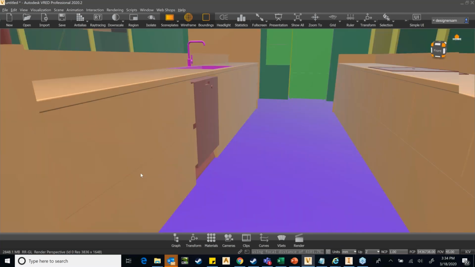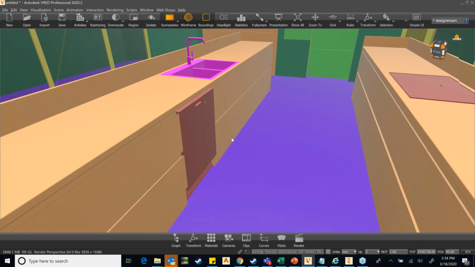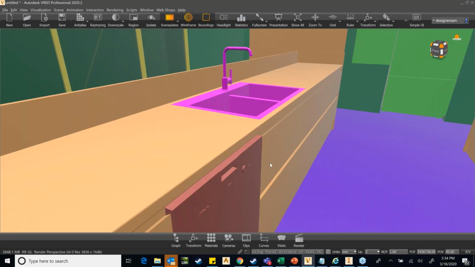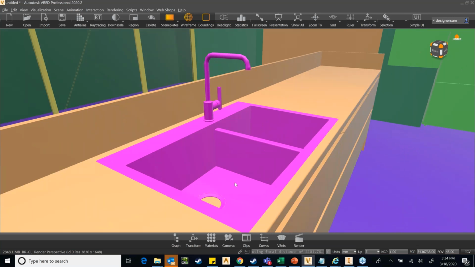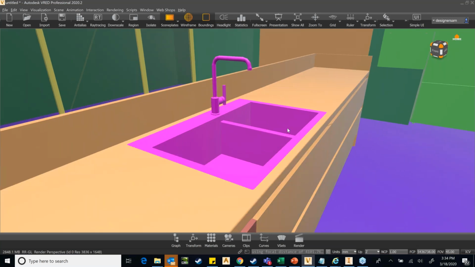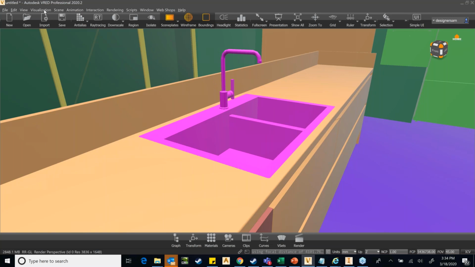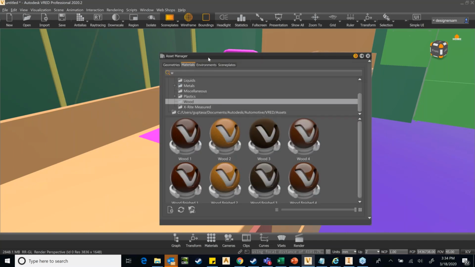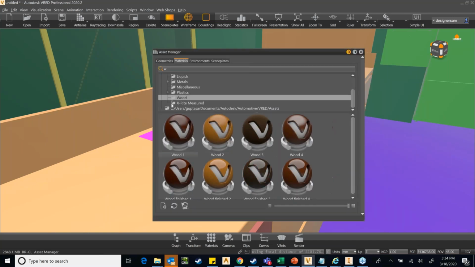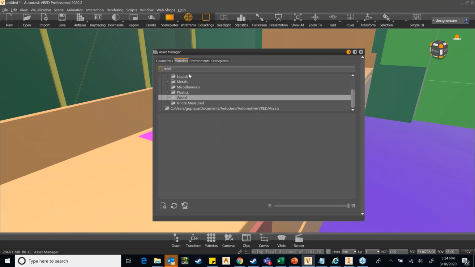So let's come to the sink area, and now you can see that you have a faucet, and you have a sink, and you have a shelf. So let's try to capture something here. Let's try to do it quickly. I think I'm running short of time. I'll just cover it. Just some time for Q&A as well. So essentially, it should be steel. So let me hunt for steel.